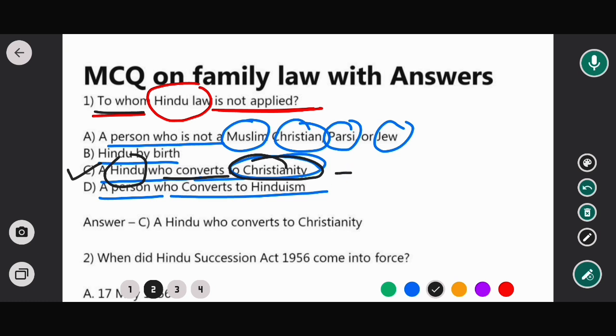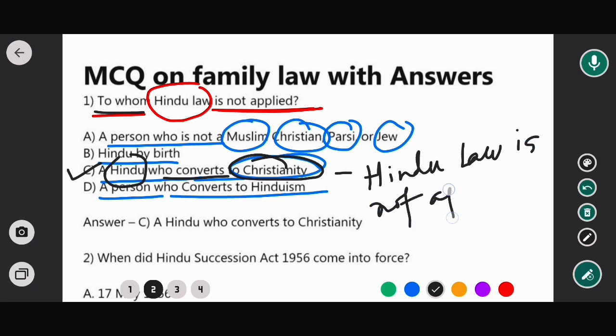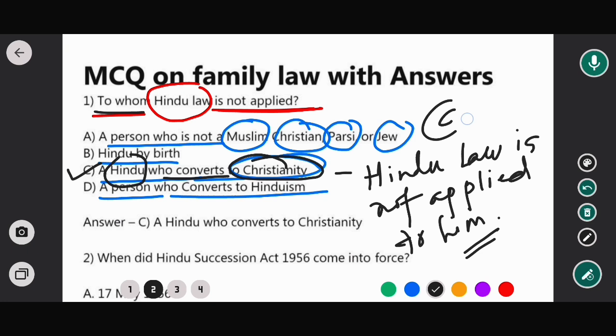Hindu law is not applied to him. Okay, so in this case option C would be the correct answer. So now moving to next question.